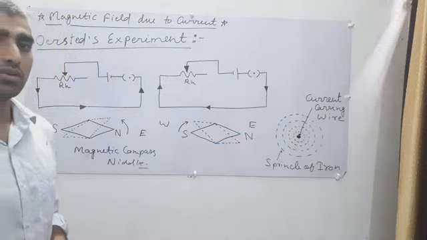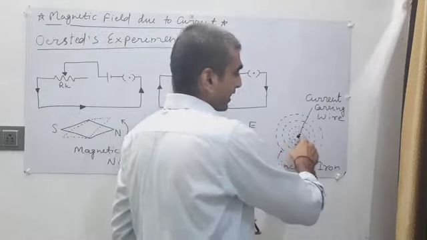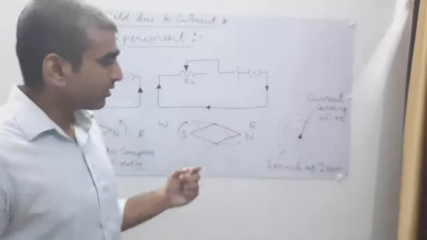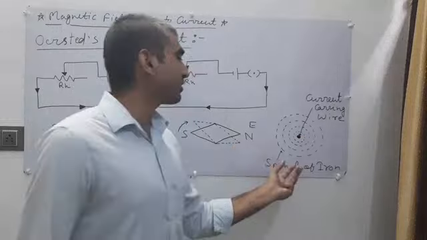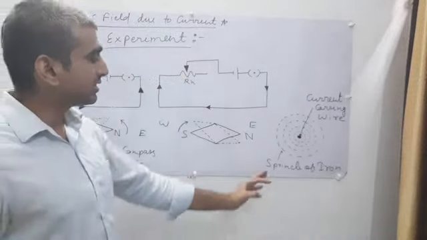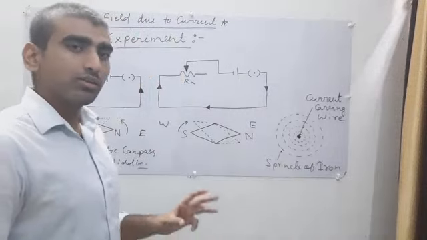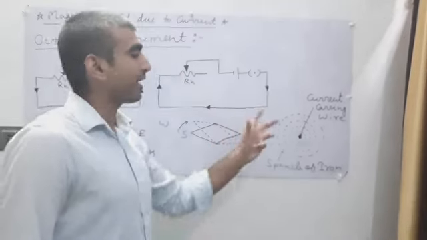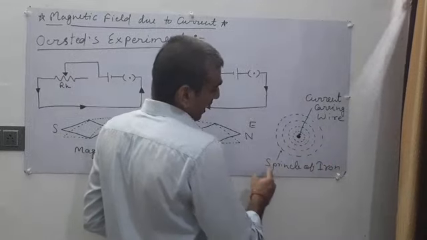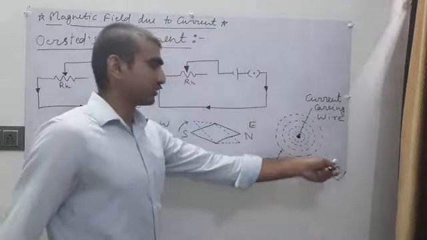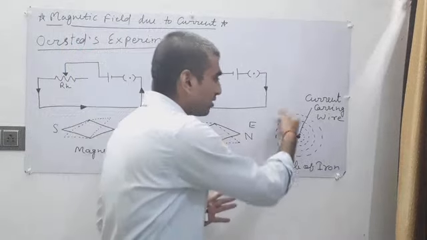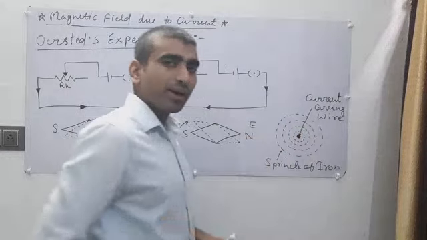A top view of a current carrying wire. Now when we put some sprinkles of iron around a current carrying wire, these sprinkles of iron automatically form a pattern, which means there is a magnetic field around the current carrying wire.